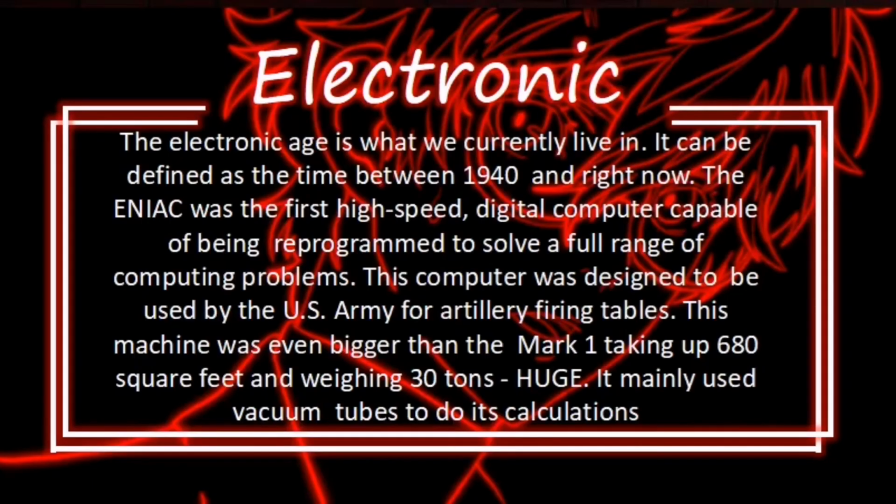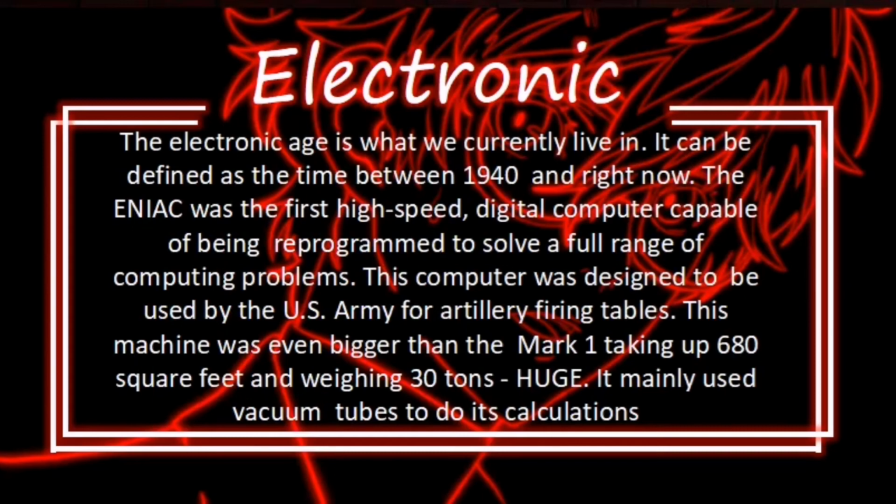Lastly, we have the electronic era. The electronic age is what we currently live in. It can be defined as the time between 1940 and right now. The ENIAC was the first high-speed digital computer capable of being reprogrammed to solve a full range of computing problems. This computer was designed to be used by the US Army for artillery firing tables.